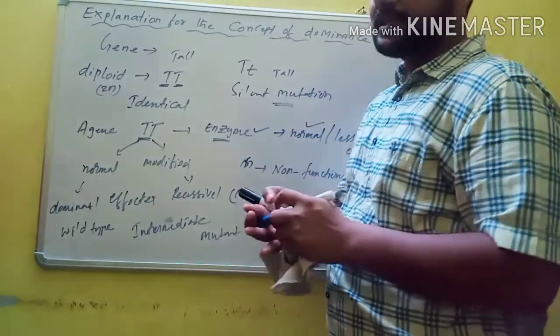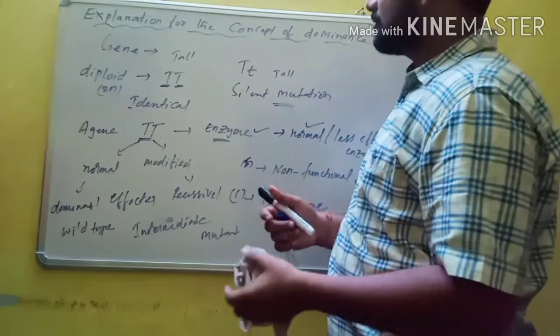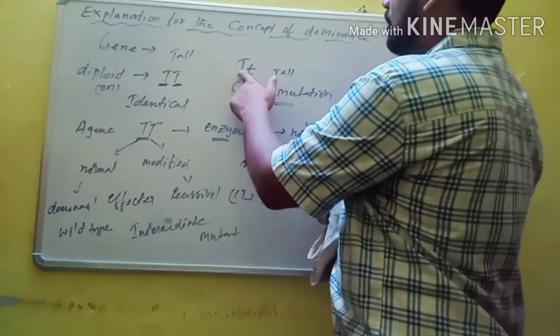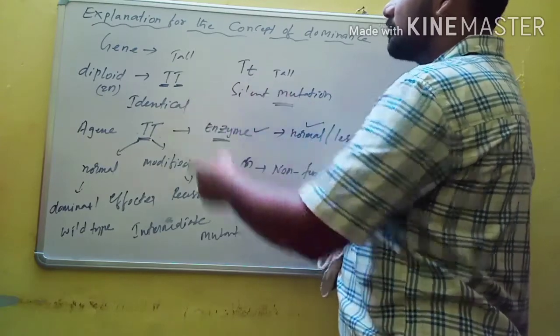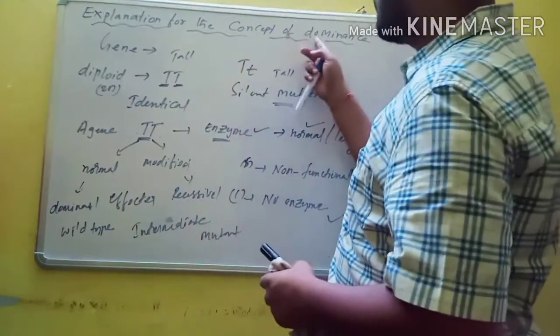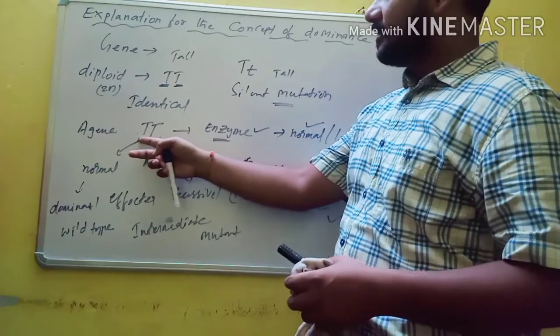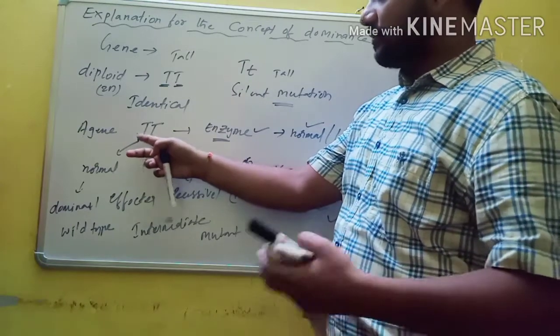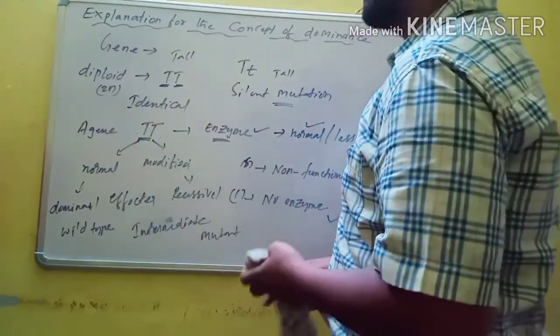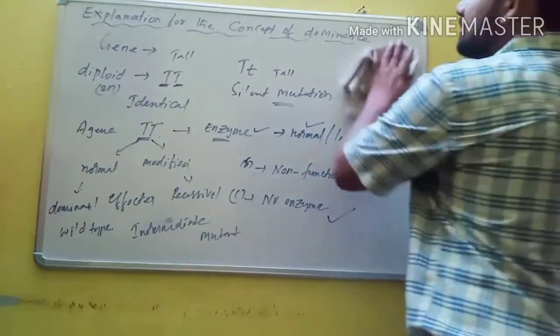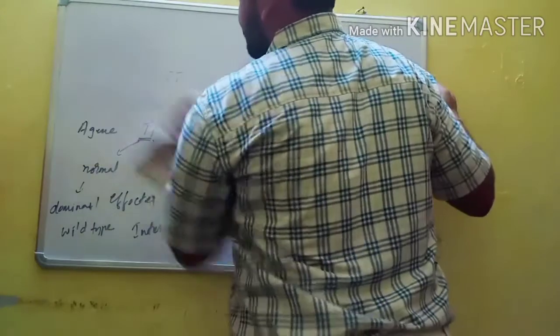In many cases, when two different alleles are present, one should be dominant over the other according to the law of dominance, but it may not be possible in all cases. Dominance means the allele which contains information to express a particular trait. So this is the explanation for the concept of dominance.